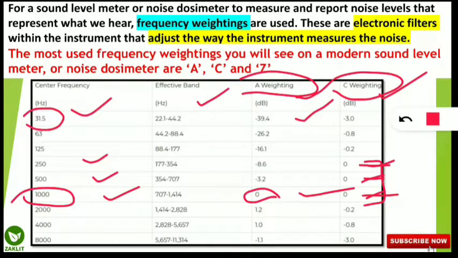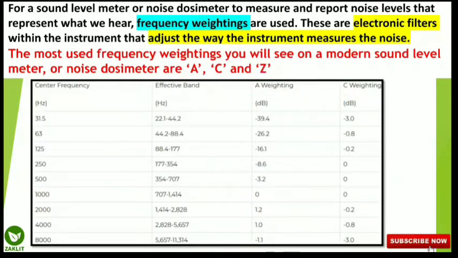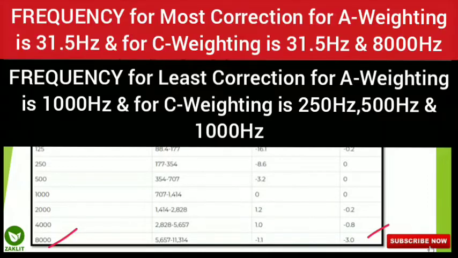Similarly, for maximum correction in the C weighting, the value is minus 3, at 31.5 Hz and 8000 Hz. So here two things you have to remember: the most and the least correction required for the frequencies of A and C weighting.